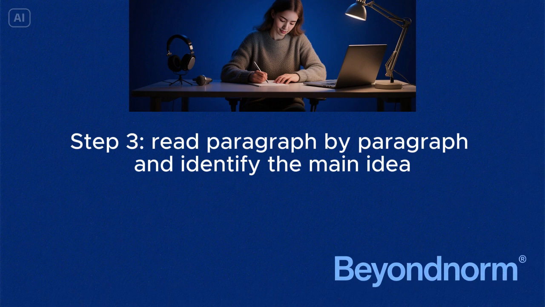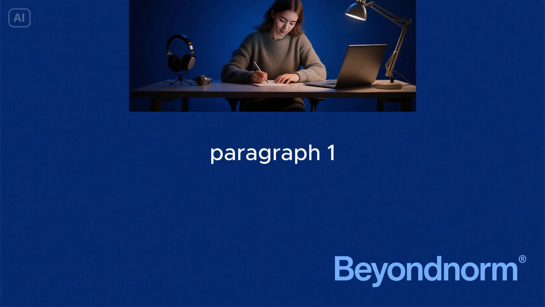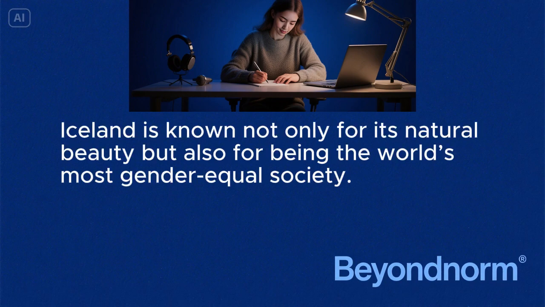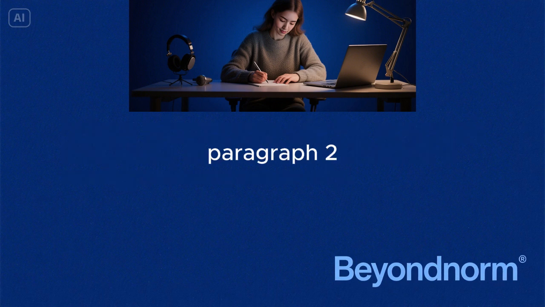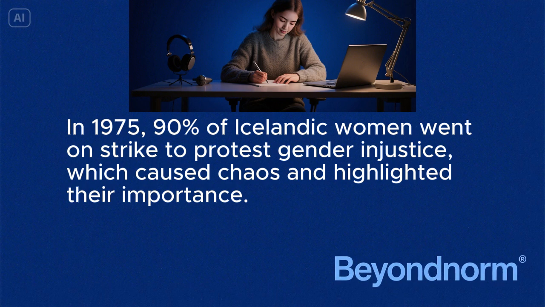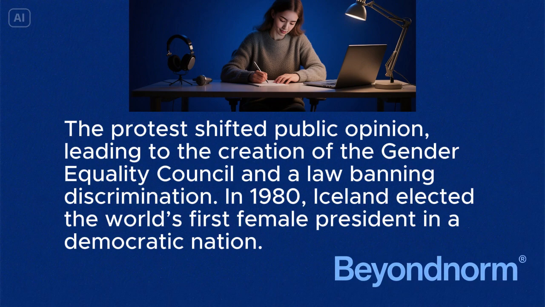Step 3. Read paragraph by paragraph and identify the main idea. Paragraph 1. Iceland is known not only for its natural beauty, but also for being the world's most gender-equal society. Paragraph 2. In 1975, 90% of Icelandic women went on strike to protest gender injustice, which caused chaos and highlighted their importance.